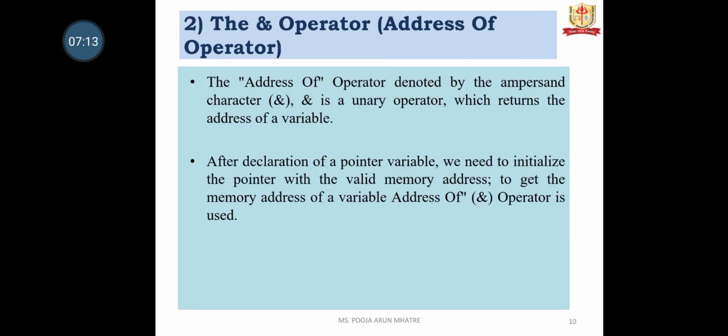The AND operator, that is the address of operator. The address of operator is denoted by the ampersand character. The ampersand is a unary operator which returns the address of a variable. After declaration of a pointer variable, we need to initialize the pointer with a valid memory address. To get the memory address of a variable, the address of operator is used.